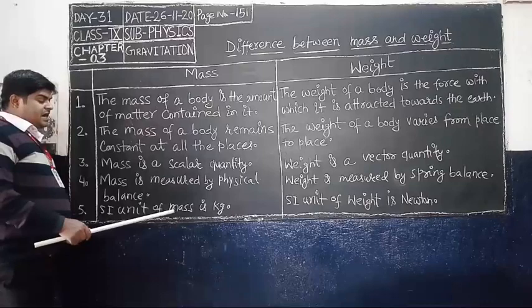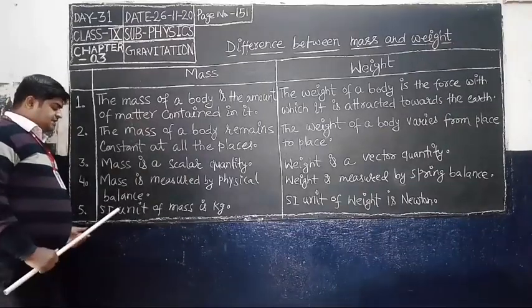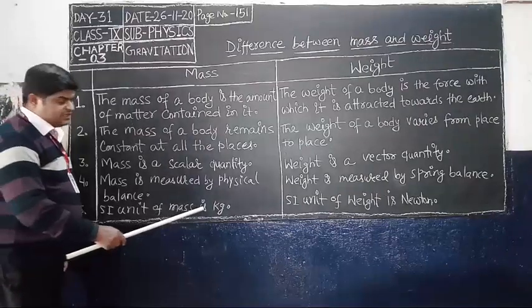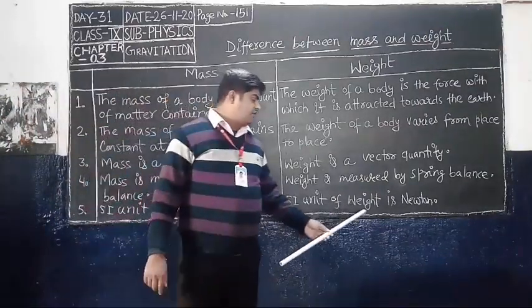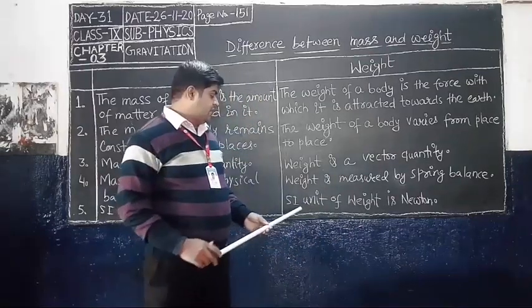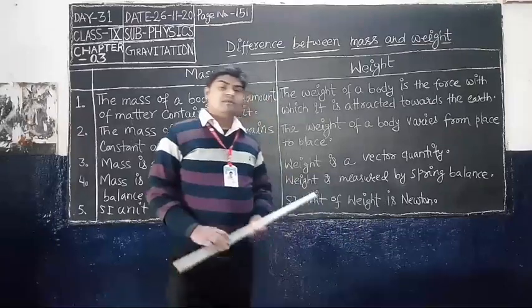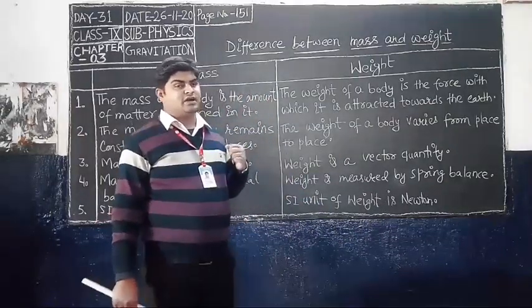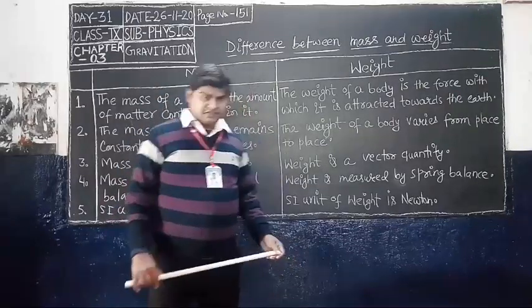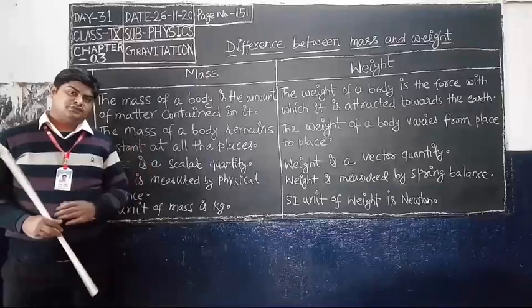Mass is always measured in kilograms. Whereas the SI unit of weight is Newton, because weight is a type of force, and the SI unit of force is Newton.